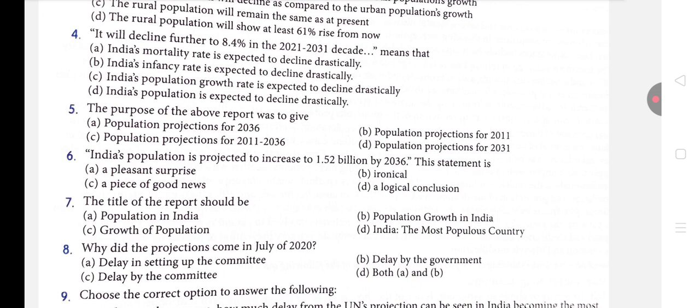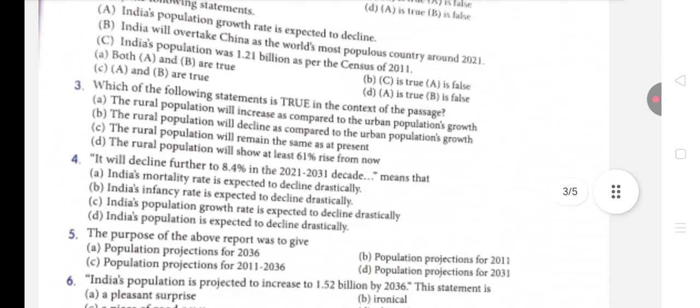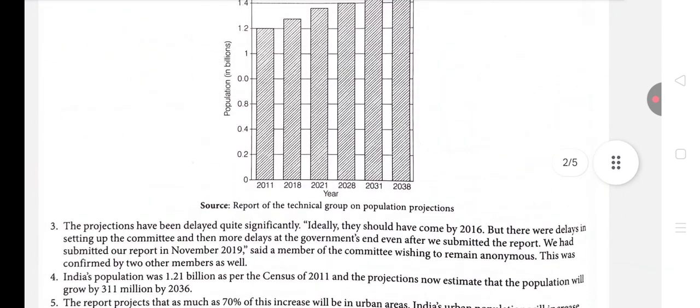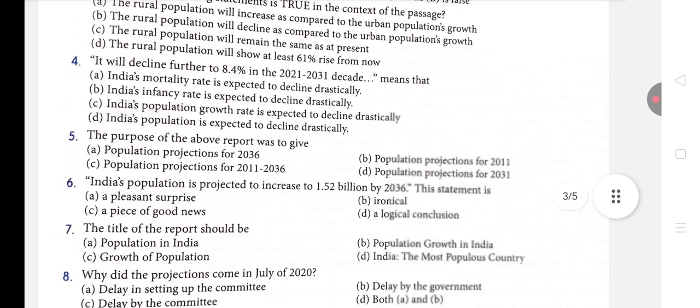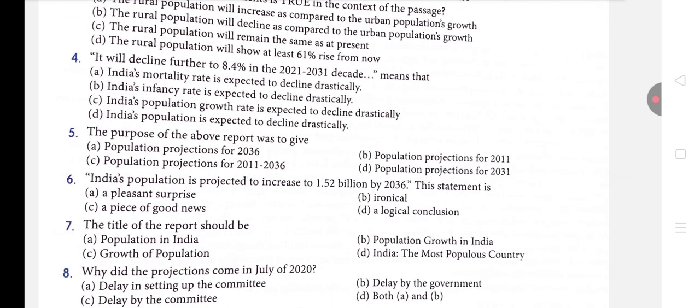Definitely the answer is population projections for 2011 to 2036, because if you notice, the last date mentioned in this whole paragraph is 2036, and the date from which they started all these talks about population growth rate is 2011. So they are talking about population projections from 2011 to 2036.